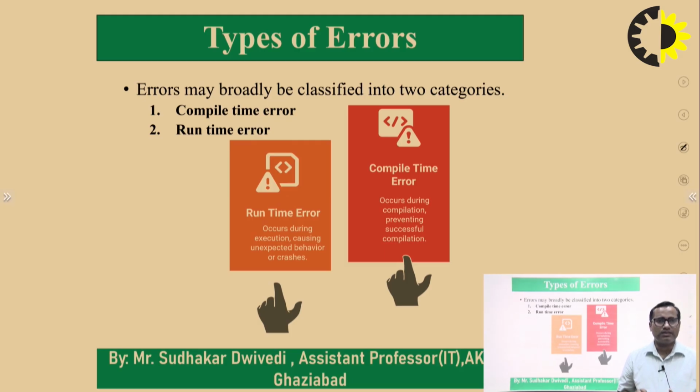So what is a runtime error? In some cases the program compiles successfully, but it does not execute properly because of some wrong logic, and this situation arises at runtime. Whenever we execute the program and we have not written the logic parts correctly, it will create errors.